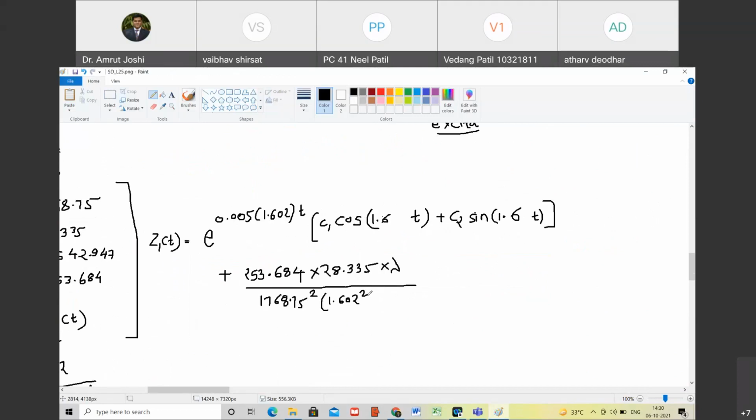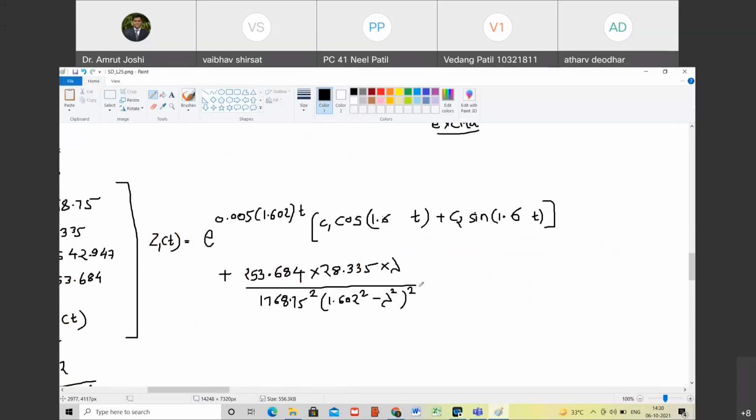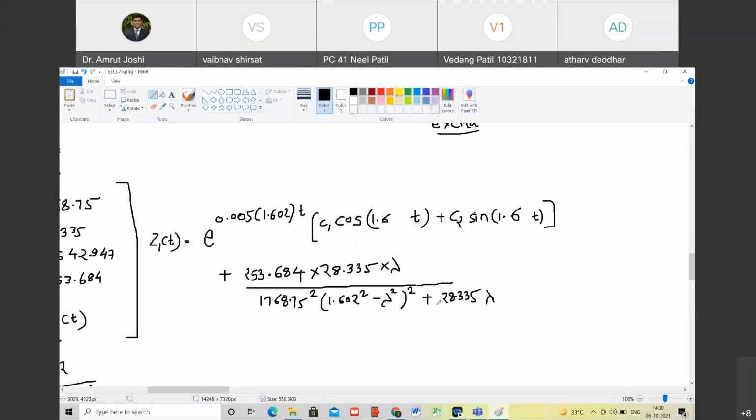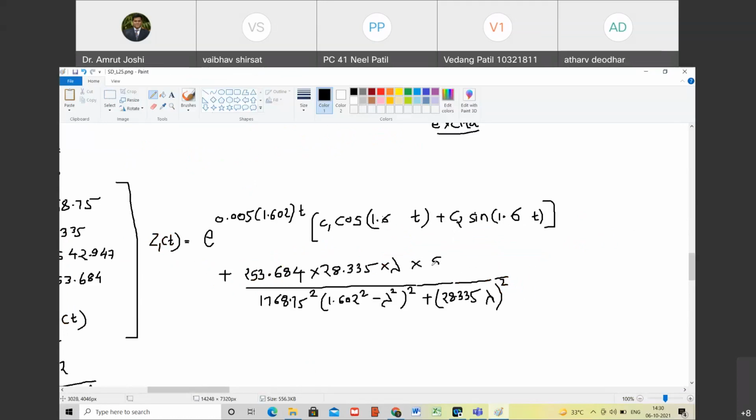So 1.602 square minus lambda square, the whole bracket square, plus C lambda square, so 28.335 into lambda, the whole bracket square. This is multiplied by sine lambda t. Are you with me?